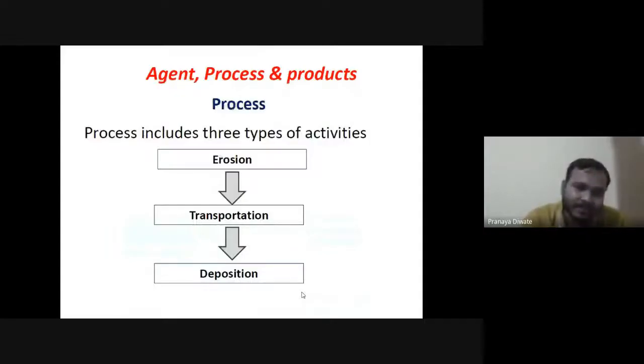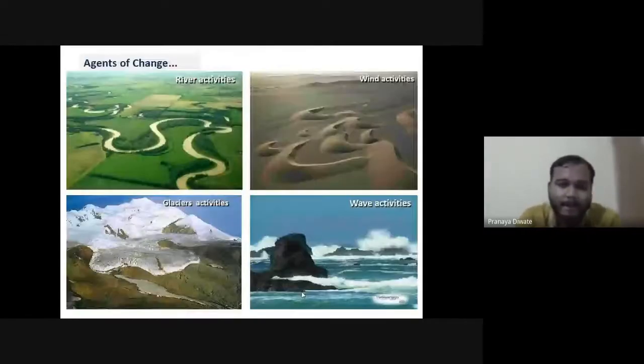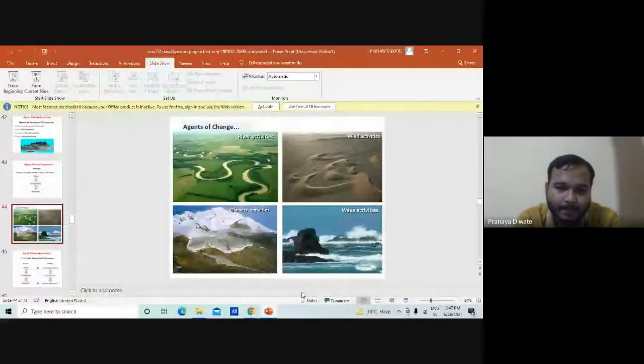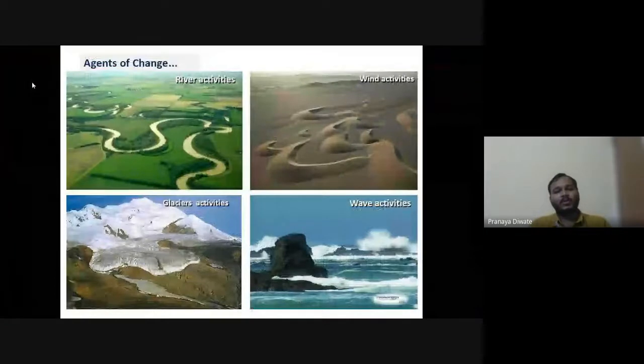Erosion is to transport rocks and deposit them. This is a geomorphic feature. So this first picture is showing the river activities.